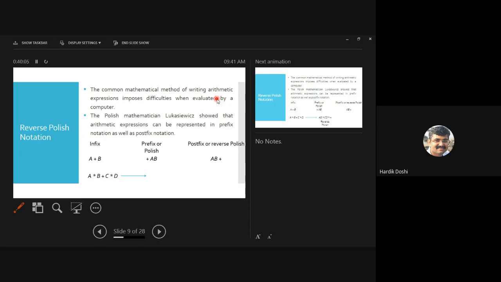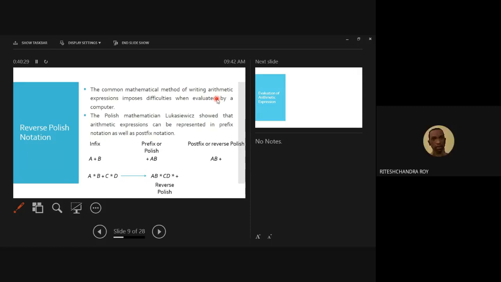Okay, but I am writing reverse polish directly. Can I say it will be AB star, CD star plus, and reverse polish notation is highly used in compiler instead of prefix. Postfix is highly used. Is it clear? All of you? Any doubts? Anyone? Any doubts? Online people?